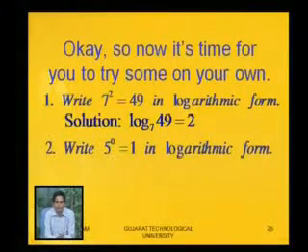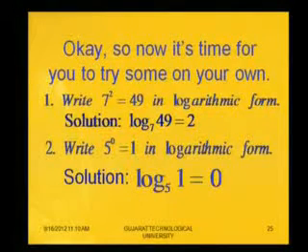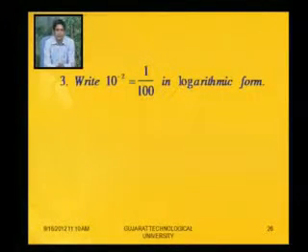Write in logarithm form. Answer will be log base 5 of 1 equal to 0. Write 10 raised to minus 2 equal to 1 by 100 in logarithm form. Then answer will be log base 10 of 1 by 100 equal to minus 2.